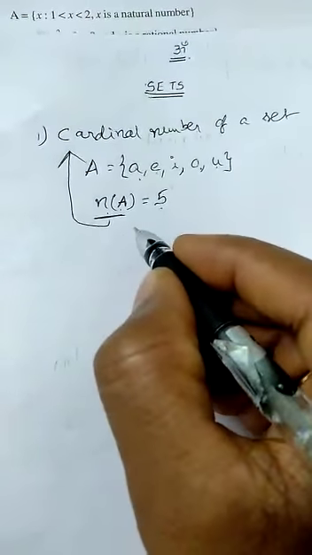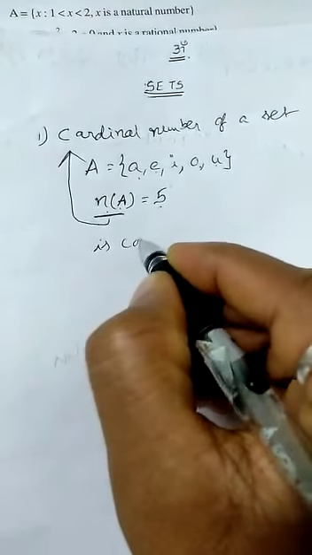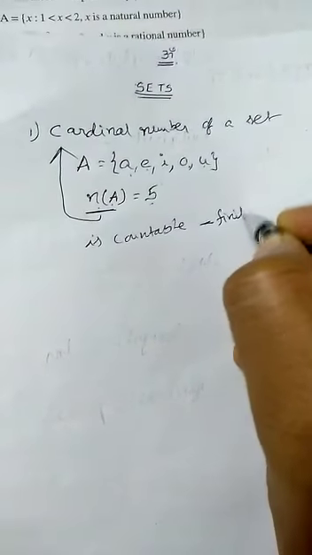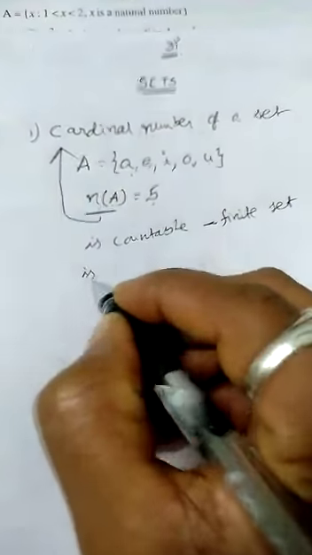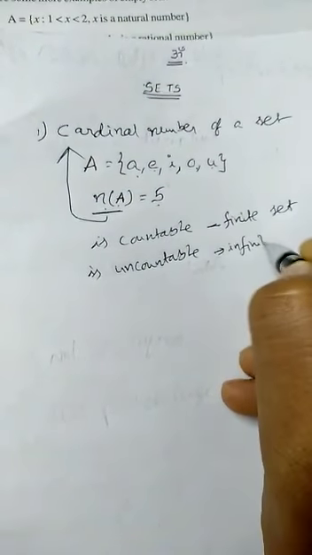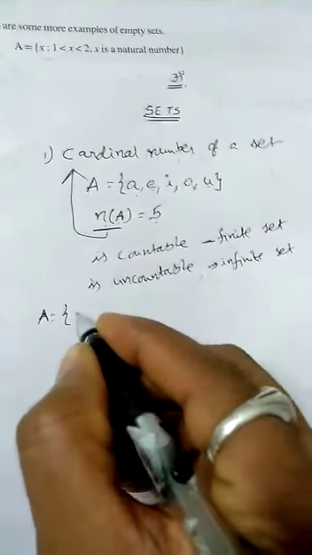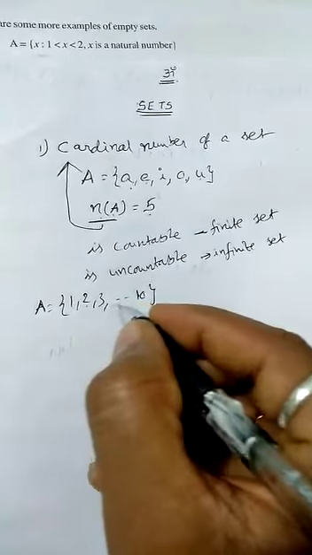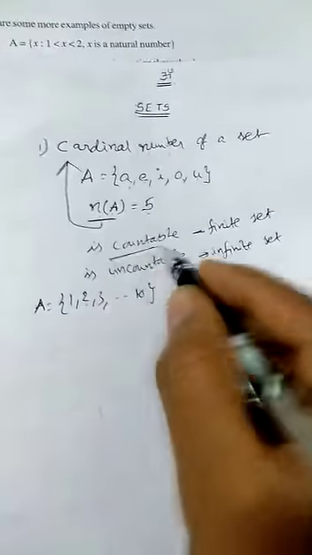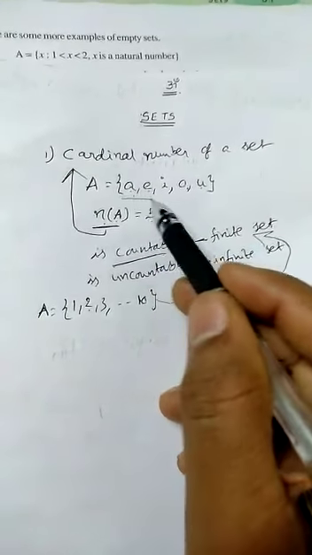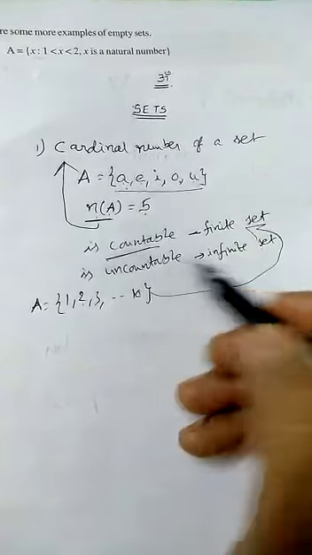So if this cardinal number is countable, then the set is called a finite set. And if it is uncountable, then the set is called an infinite set. So what is countable and uncountable? For example, if I write the set of 10 natural numbers 1, 2, 3 and so on up to 10, we are able to count: 1, 2, 3, 4, 5, 6, 7, 8, 9, 10 elements are there. So that is called countable, and the set is called a finite set. The set of vowels in the English alphabet a, e, i, o, u is countable. The number of elements is 5, so that is called a finite set.